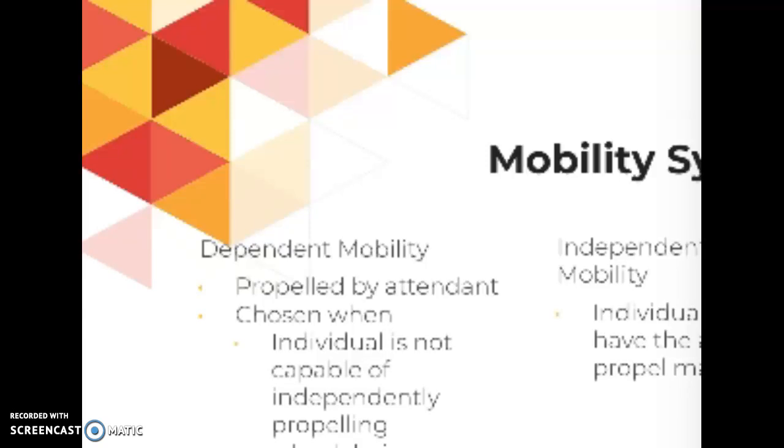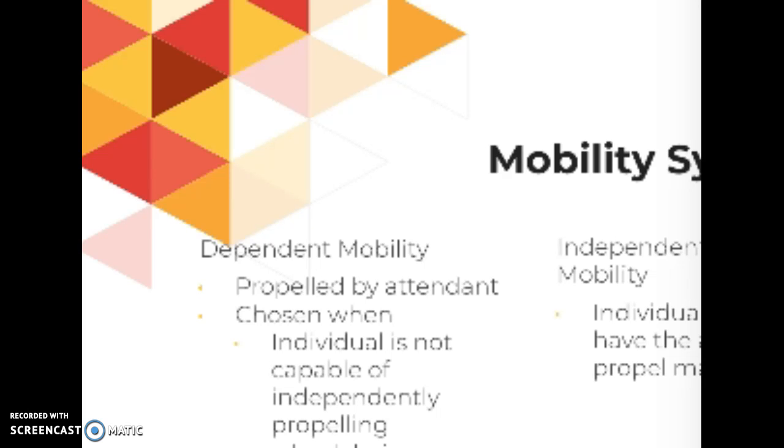Now we're going to talk about mobility systems. The selection of a wheelchair is based on the evaluation discussed in the previous section and is a process of matching characteristics to the consumer's needs and skills. There are three broad categories of mobility systems: dependent mobility, independent manual mobility, and independent powered mobility.